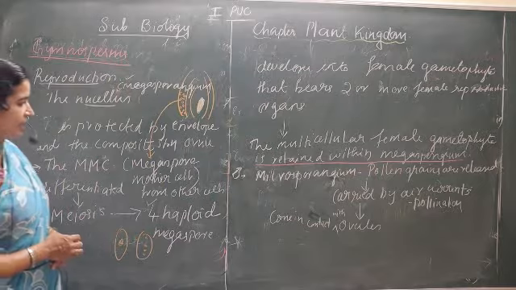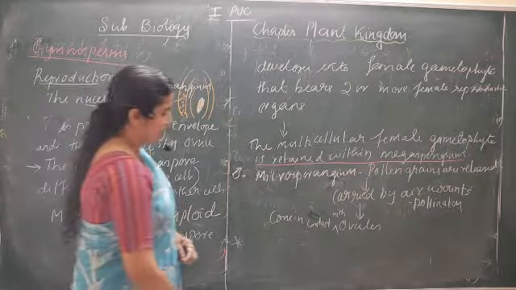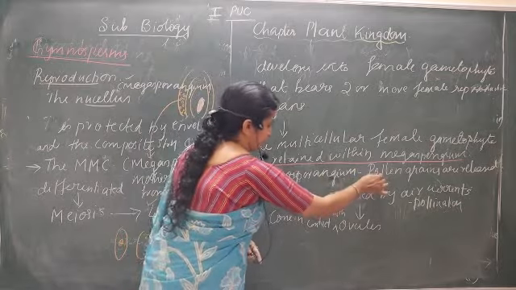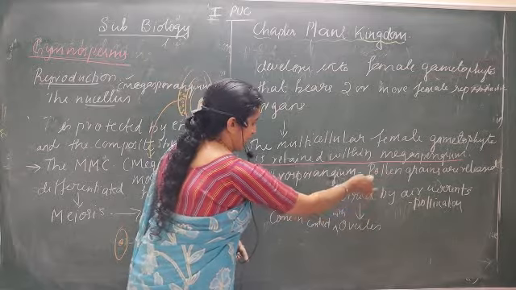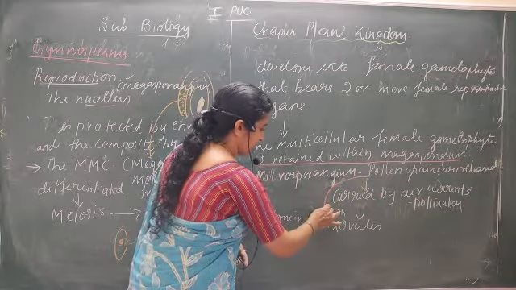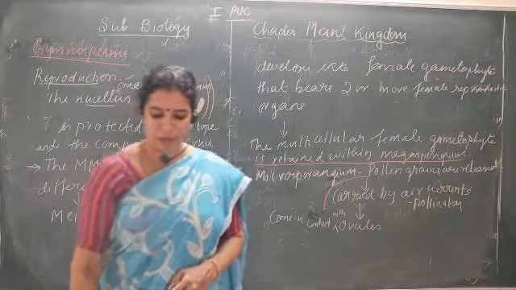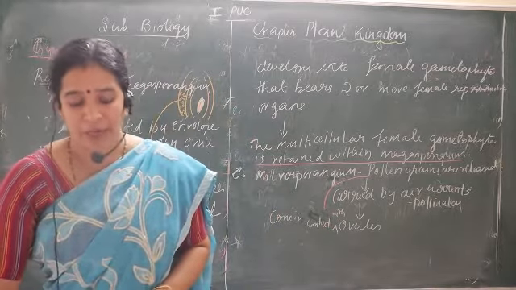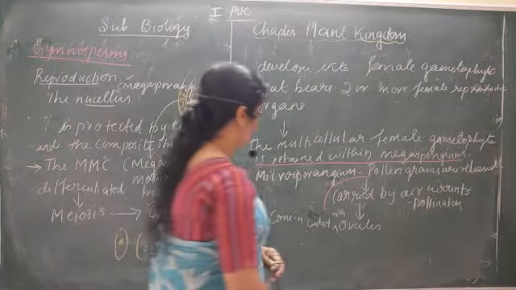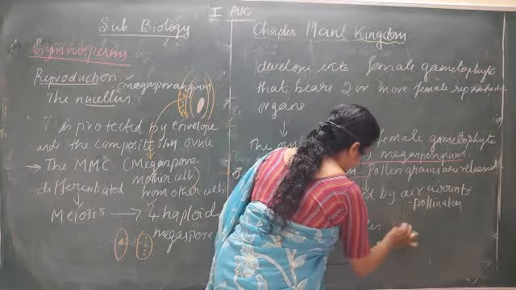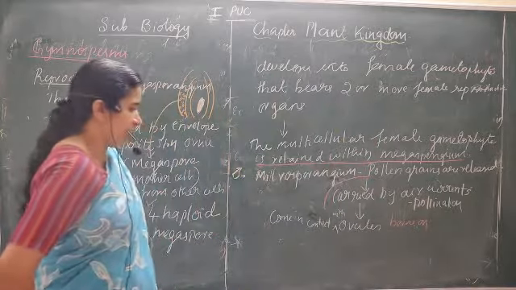There we understood that there is an ovule. So the microspores, from which pollen grains are released, are carried by air currents and come in contact with the ovules. Later, the following process is part of fertilization.